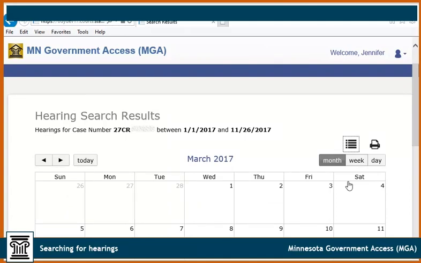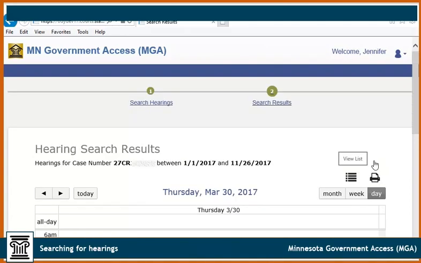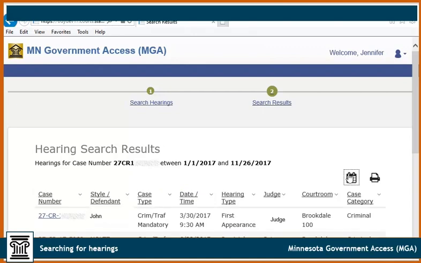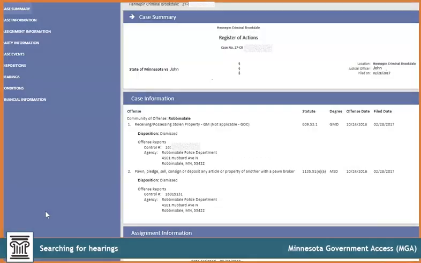You can view this calendar by month, week, or day. Click the hamburger icon to go back to the search results, or click the Search Results Action button at the top. The case displays. Click the case number to open up the ROA.